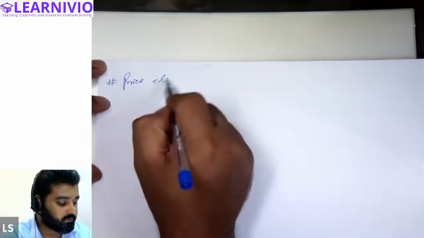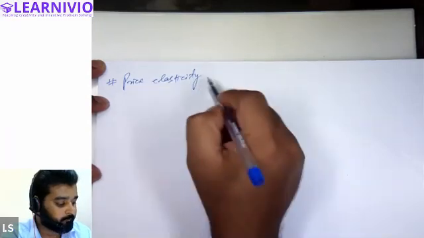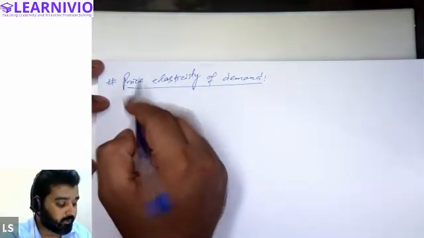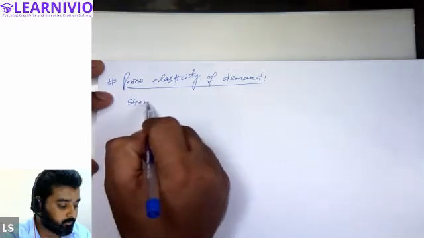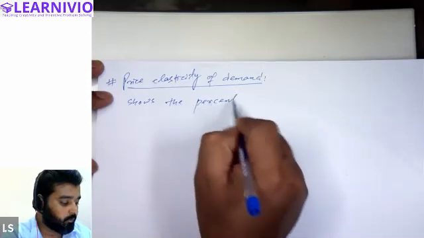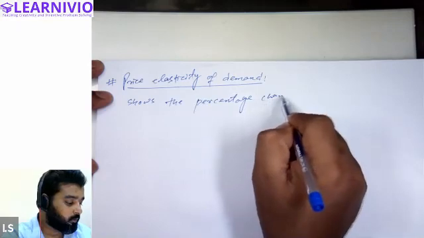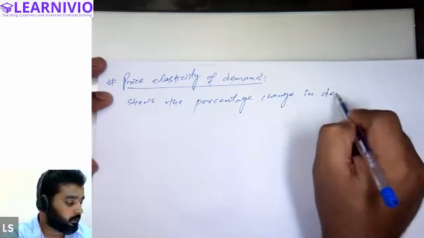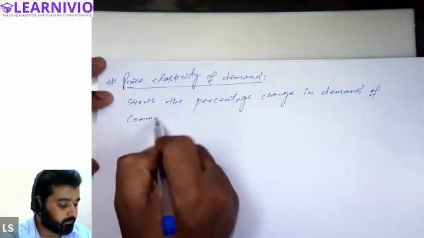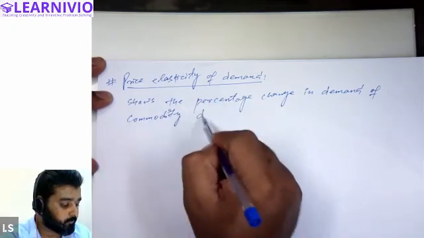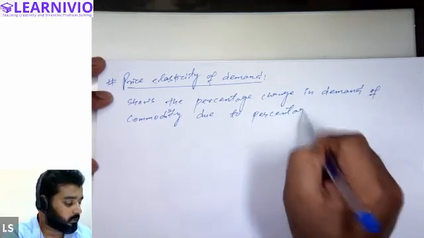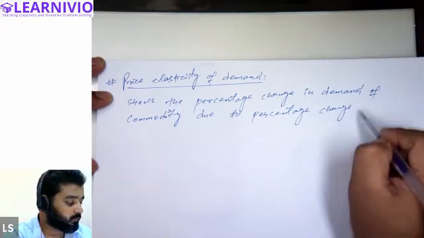Write this down, please. Price elasticity of demand. See, price elasticity of demand shows the percentage change in demand of commodity due to percentage change in price of commodity.